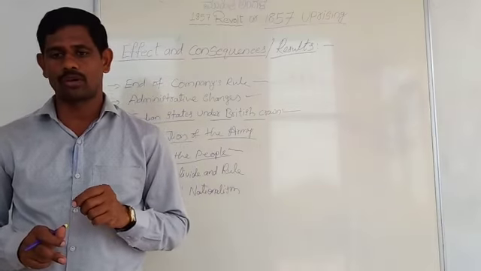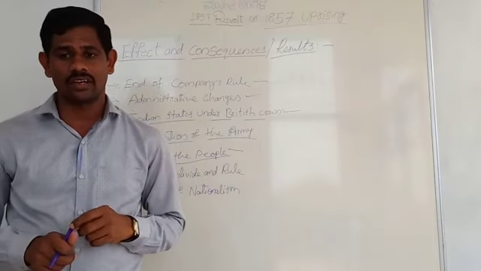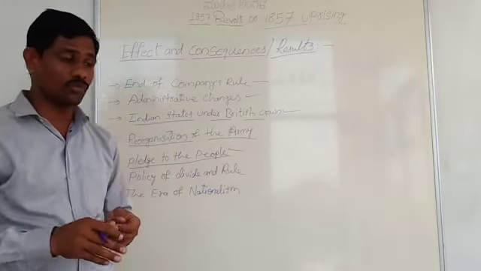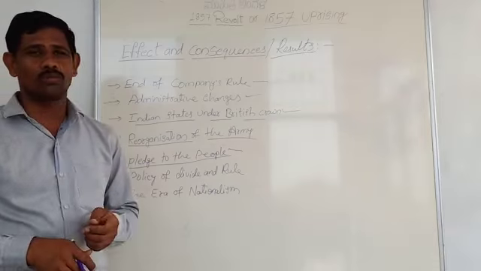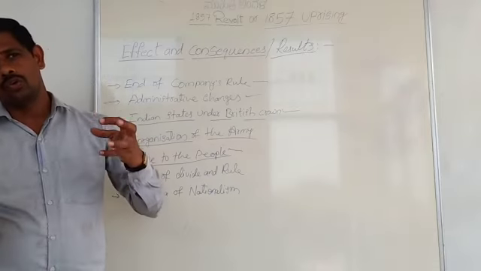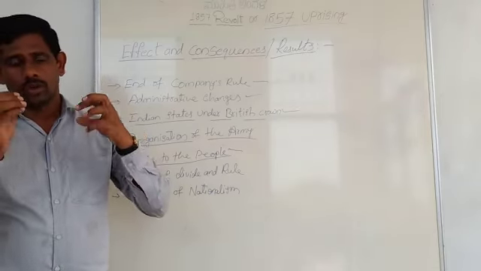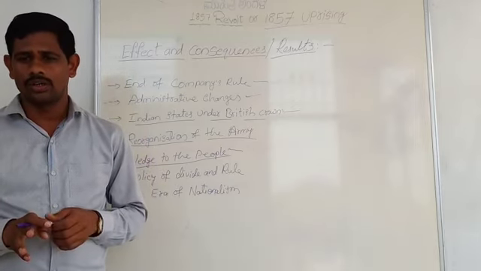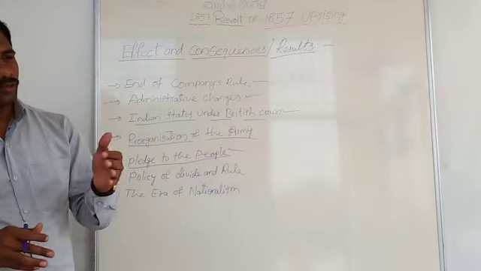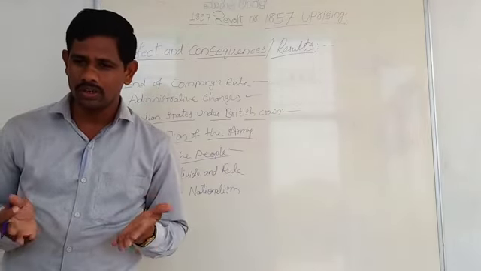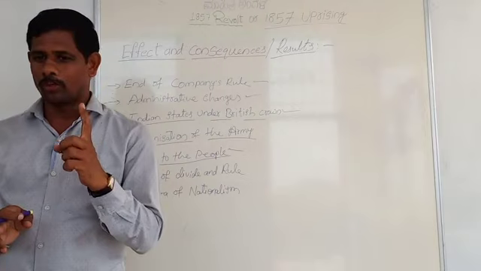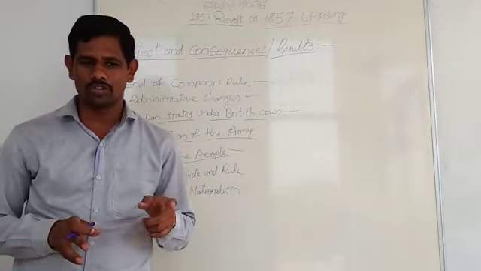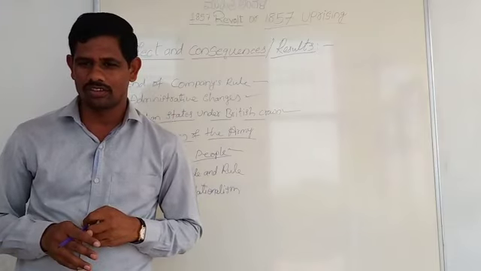Another aspect of this policy was the deliberate encouragement of the split between Hindus and Muslims. Remember, they wanted to control the national movement and to control their rule over Indians. Because of that, they followed the divide and rule policy. Hindus and Muslims were kept separate. So the deliberate encouragement of the split between Hindus and Muslims was one of the main policies.